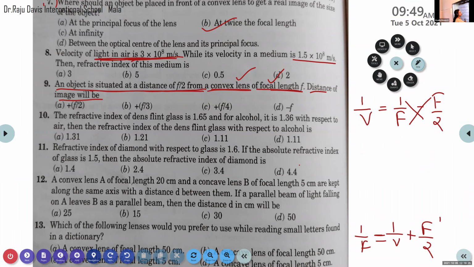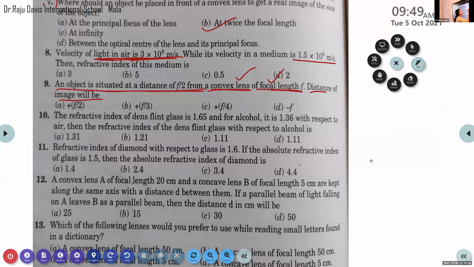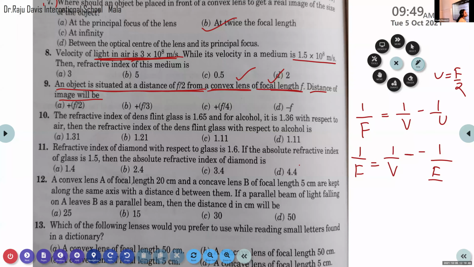Okay. Actually here we are making one mistake. What is that? Here we have 1 by f is equal to 1 by v minus 1 by u. What is the value of u? u is equal to minus f by 2. I think we only took the value of u, but here we have 1 by u. So 1 by u is 1 by f by 2, so the equation becomes 1 by f is equal to 1 by v plus 1 by f by 2. We can take the reciprocal, so it becomes 2 by f.